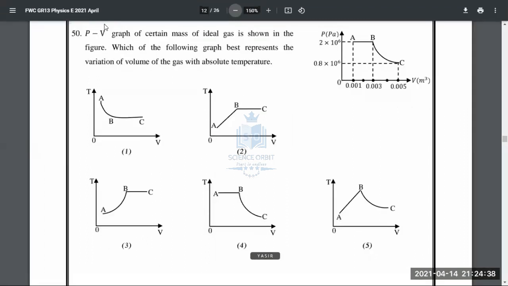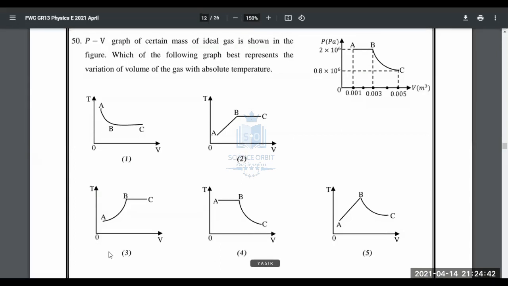They have given us a pressure versus volume graph, and they are asking us to plot the corresponding temperature versus volume graph. We did this actually in thermodynamics. I explained it to you around 3 or 4 times. We did 3 or 4 exercises where we converted PV graph to TV graph, TV graph to PV graph, PV graph to VT graph. We did different things. The concept is the same.